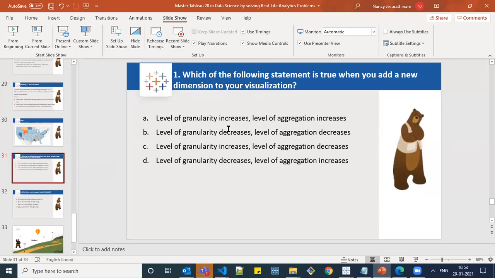So can anyone guess the answer for this? Even if it is wrong, please. Okay. Can anyone give a try? Which of the following statements is true when we add a new dimension to your visualization, whether it will increase the level of granularity or it will decrease the level of aggregation? It will increase the level of granularity. Yeah.